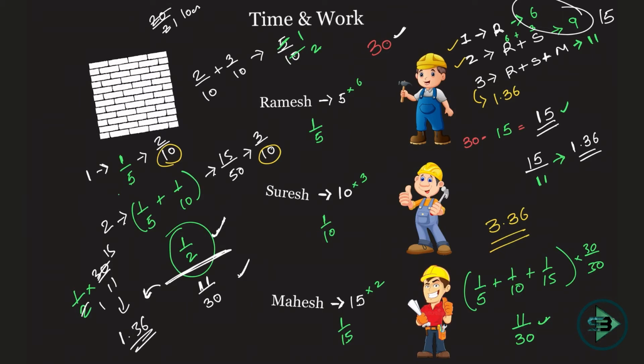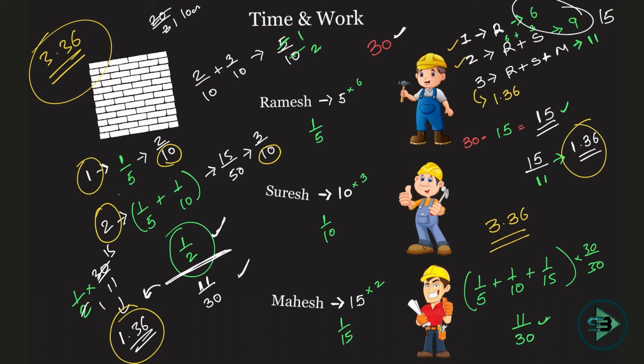So how many days will be required? First day, second day, and 1.36 days when they are working together. Okay, and if you add 2 plus 1.36, 3.36 days will be required to finish the work. Same answer which we got by the LCM method. Now we got it by the reciprocal method.